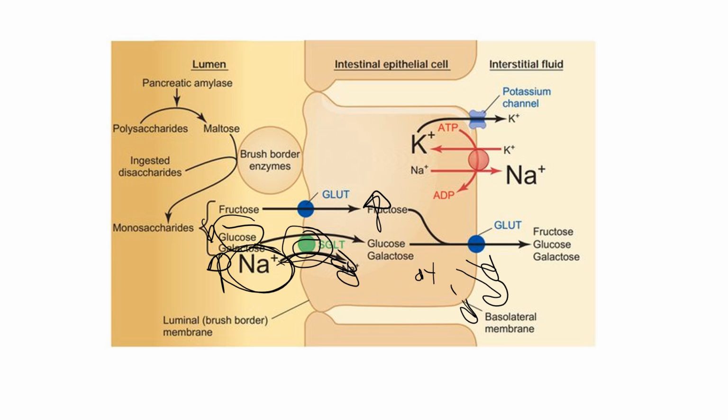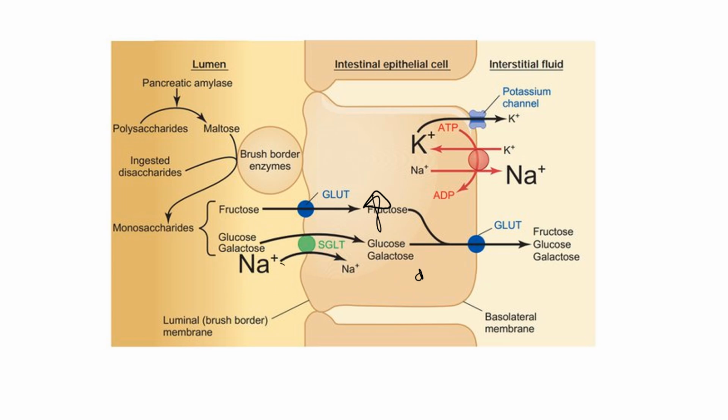The diffusion of sodium ions into the epithelial cell, from the lumen into the epithelial cell, provides this integral protein the energy that it needs to move glucose from the lower concentration in the lumen to a higher concentration inside of the epithelial cell. That's how we get glucose past the apical membrane, even when glucose levels are lower in the lumen than they are in the epithelial cell.